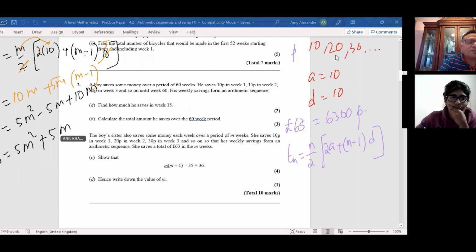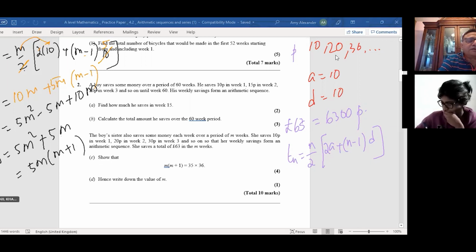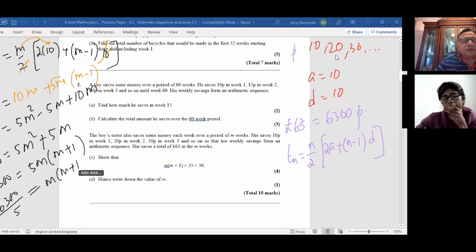On the right-hand side we have 5m common, and we have m plus 1. Now we divide by 5, so we get 6,300 divided by 5 equals m times (m plus 1). Is that clear to you?